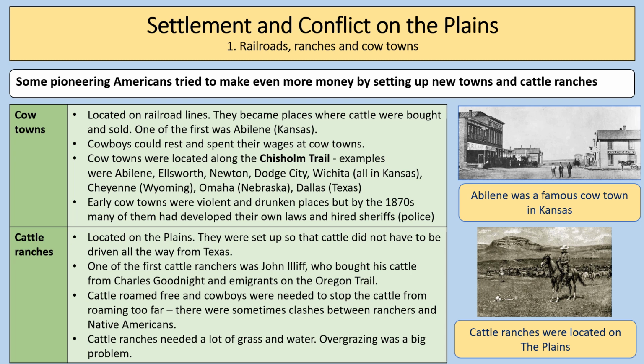Early cow towns were quite violent and drunken places, but by the 1870s, many of them developed their own laws and hired sheriffs and police in order to keep order.